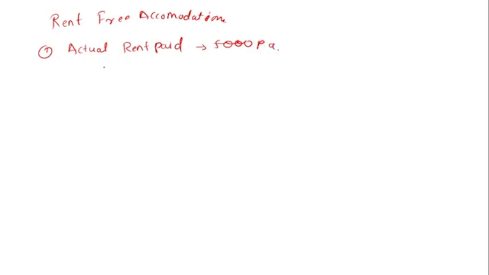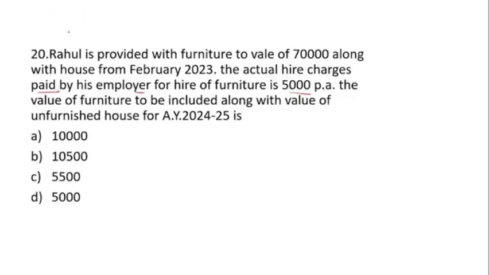And for the second condition, you need to fulfill three conditions, and whichever is lower. The first condition is the actual rent paid, and the second condition is 15% of salary. Here you can see that in this question no information is given about how much salary Rahul gets.